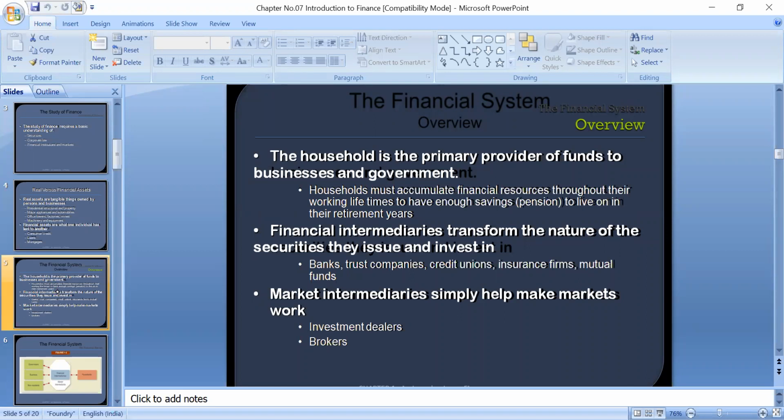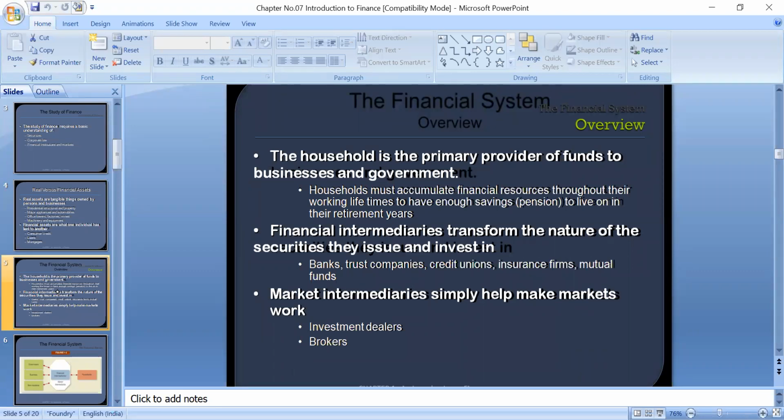Market intermediaries are normally investment dealers and brokers. Financial intermediaries are normally banks, trust companies, credit unions, insurance firms and mutual fund organizations.